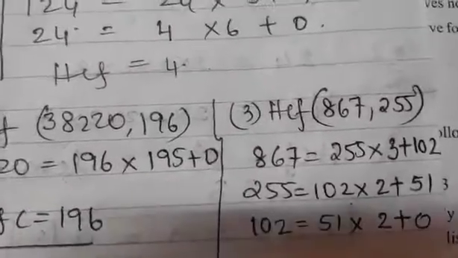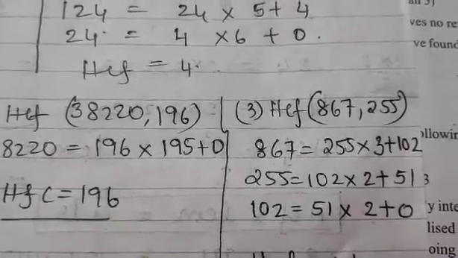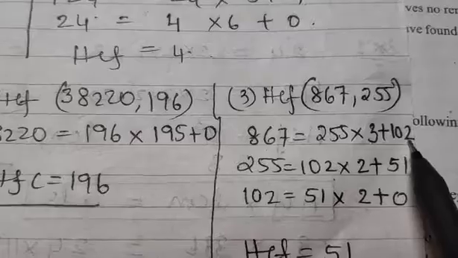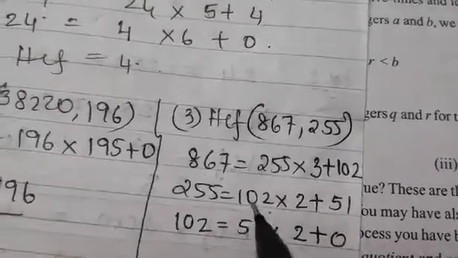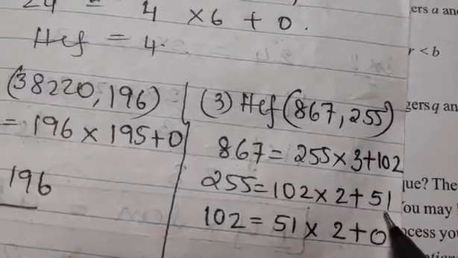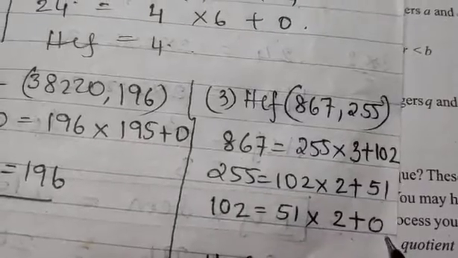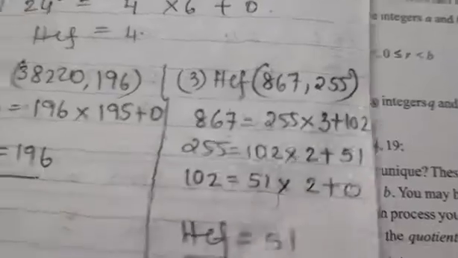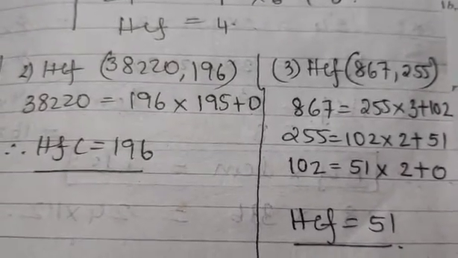The third sum is 867 divided by 255. So 255 goes 3 times and 102 will remain. 255 is divided by 102. That will be 2 times, 204, and 51 will remain. 102 divided by 51 is 2 times and 0 will remain. So in this step the divisor is 51, and hence 51 is the HCF. Clear about it? One more sum.